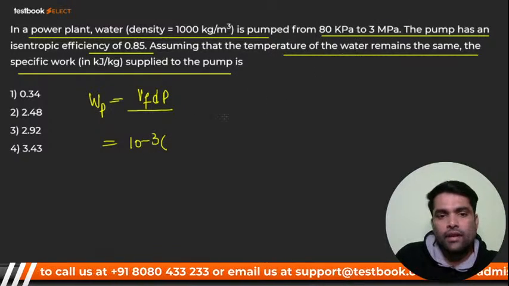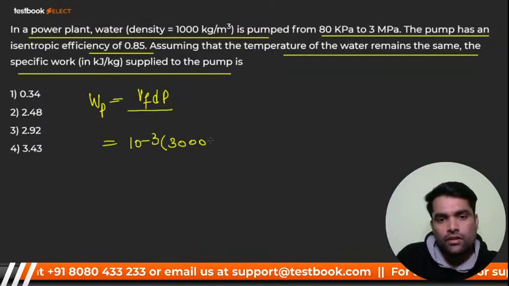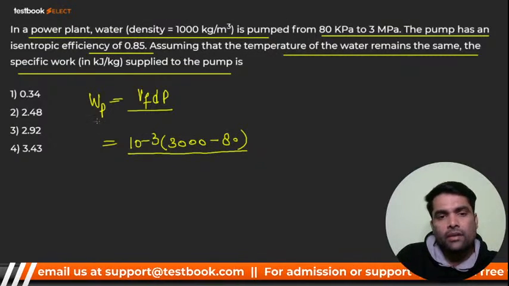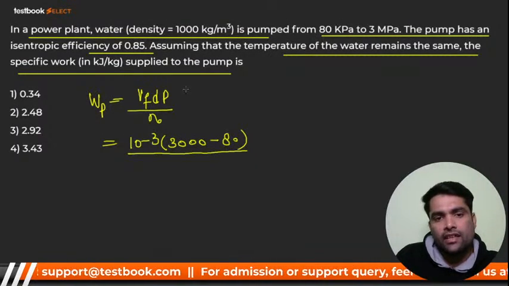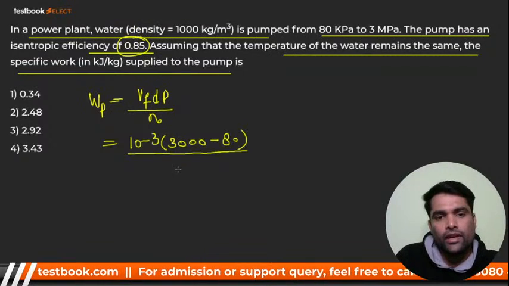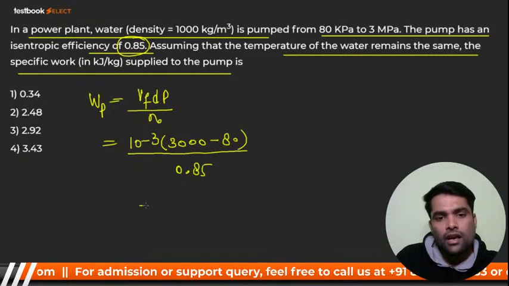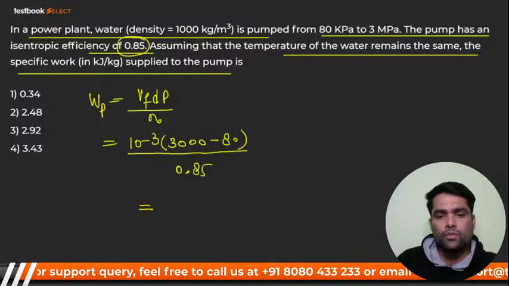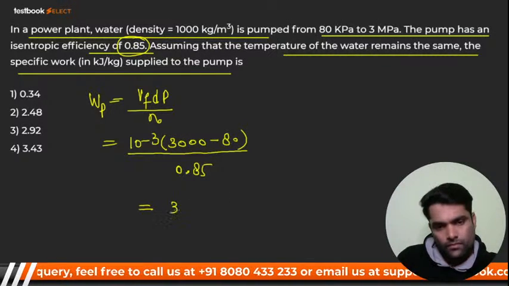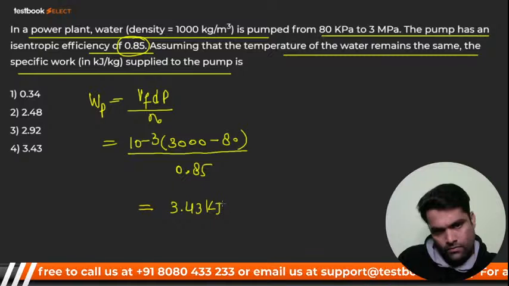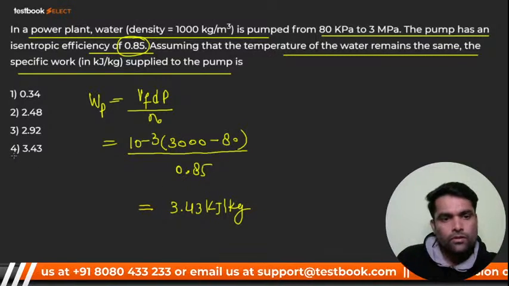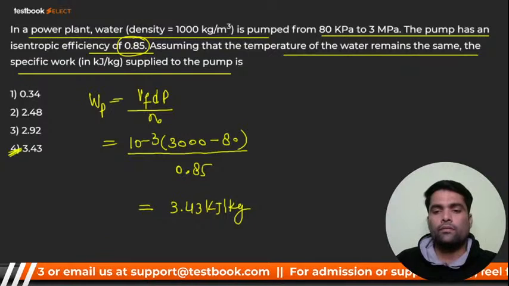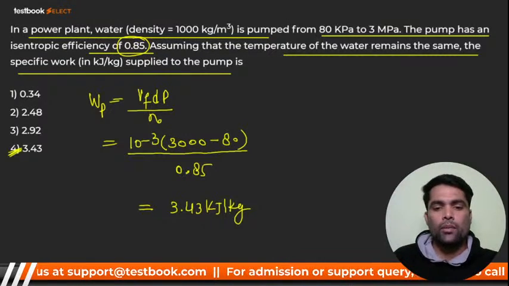It is 3 megapascal, that is 3000 kilopascal, minus 80 kilopascal, divided by the efficiency 0.85, and I'll get the answer directly. It's a very easy question. 3.43 kilojoule per kg. So this option is going to be correct. I hope everybody got it.